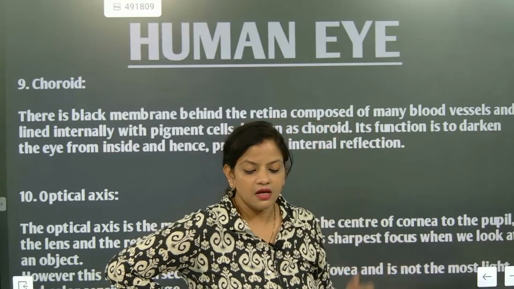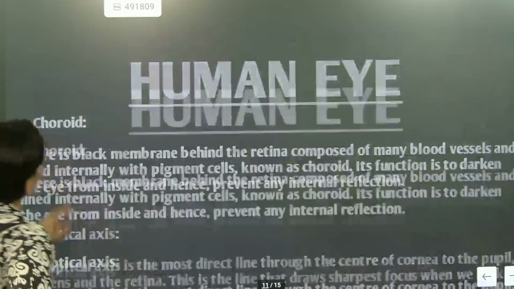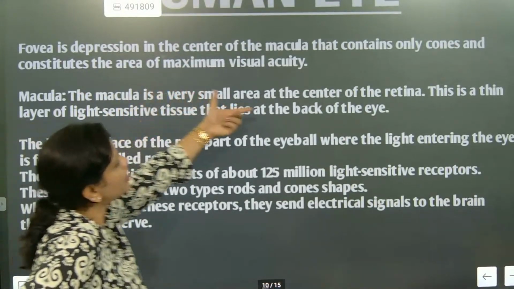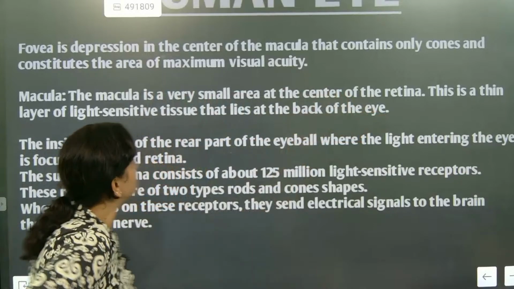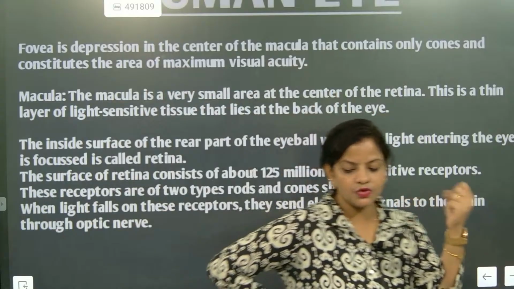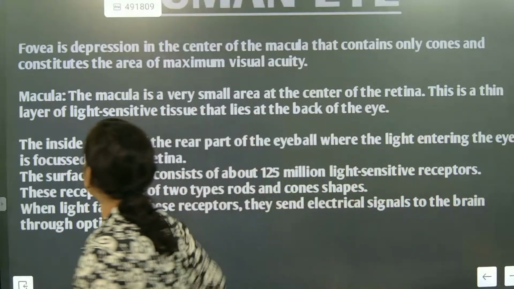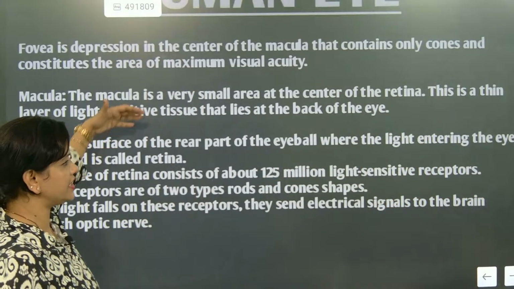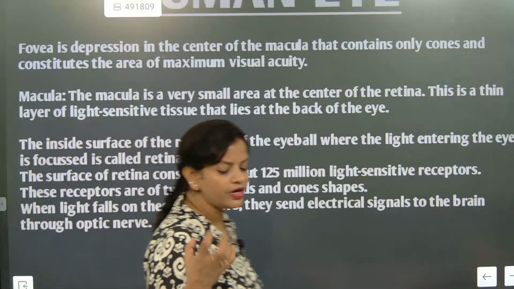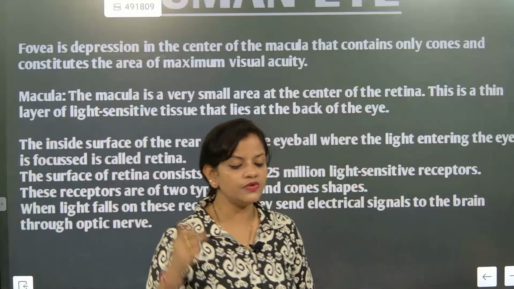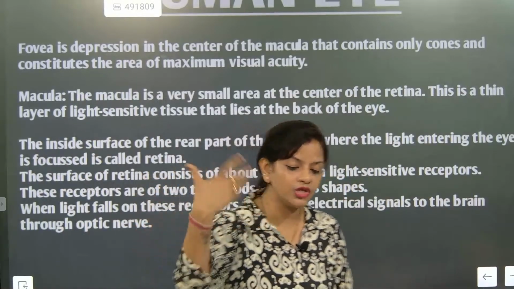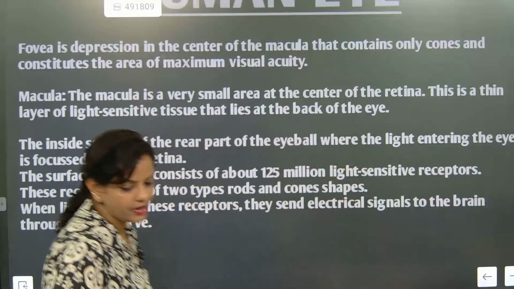But yes, the macula region is the yellow spot itself, which I have discussed now. The macula is a very small area at the center of the retina. It is a thin layer of light-sensitive tissue and is very sensitive to light. In this internal part, whatever image is formed gets converted into electrical impulses and goes via the optic nerve to the brain. That is what actually happens there.